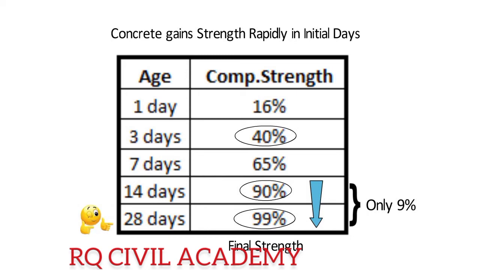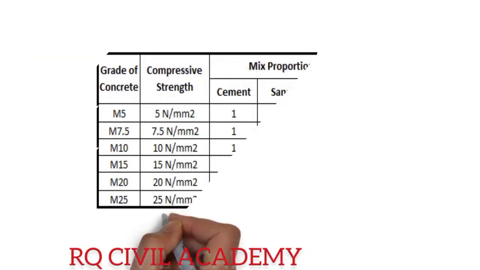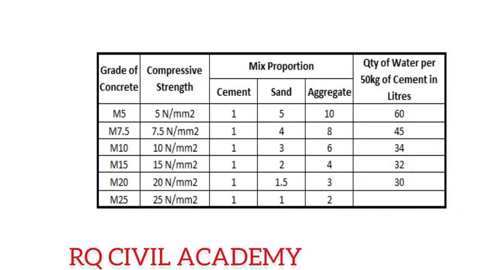Now coming back to grades of concrete, this table shows the proportion of cement, sand, aggregate and water in different grades of concrete. For M5 grade, the mix proportion is 1:5:10 and quantity of water required shall be 60 liters. In the same way, you can see the mix proportions of other grades of concrete up to M25.